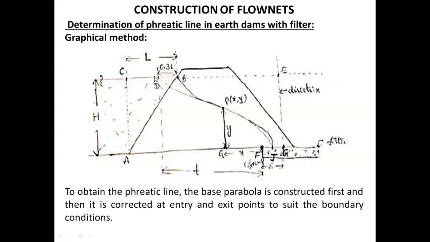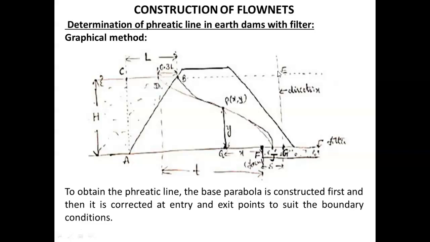The starting point F of the filter will be the focus of the base parabola. With D as center and DF as radius, draw an arc to cut the waterline extension at point E.